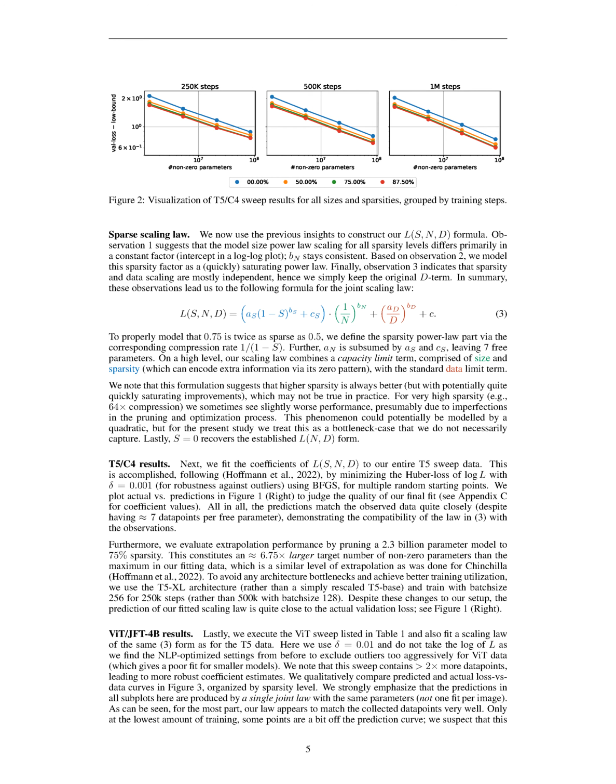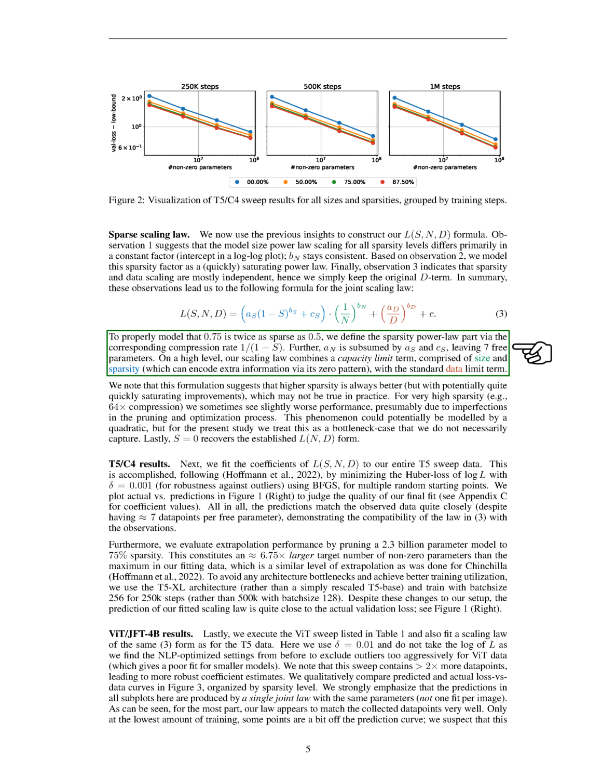Section summary. The authors establish a scaling relationship for dense transformers, which models the pre-training validation loss in terms of parameter count and amount of training data. They observe that the loss versus non-zero curves for different sparsity levels form parallel lines, with higher sparsity resulting in lower loss but with diminishing gains. Based on these observations, they propose a joint scaling law that combines a capacity limit term, size and sparsity, with a standard data limit term.